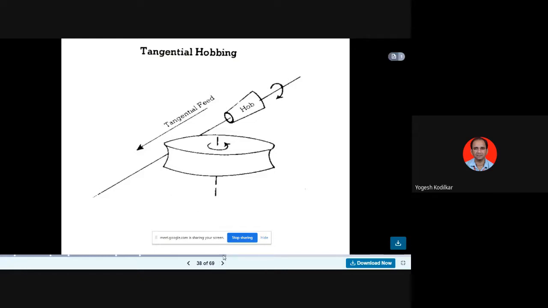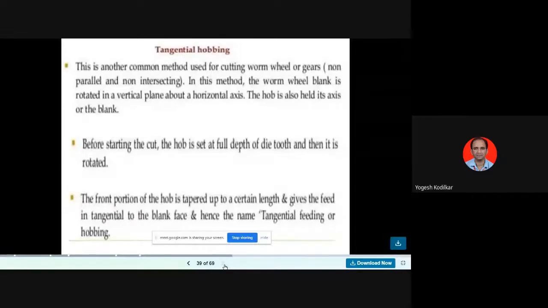Then the third type of hobbing is called tangential hobbing or tangent hobbing. So in that you can see the workpiece which is tangent to the hob. This is one of the common methods of cutting worm wheels or gears, non-intersecting. In this method, the worm wheel blank is rotated. So that is tangential hobbing or tangential gear hobbing.